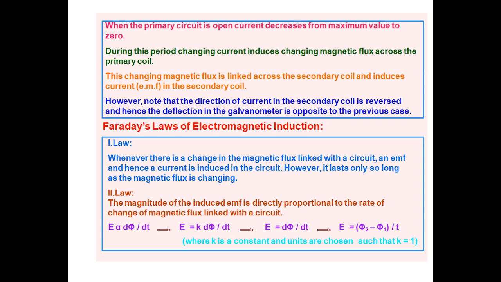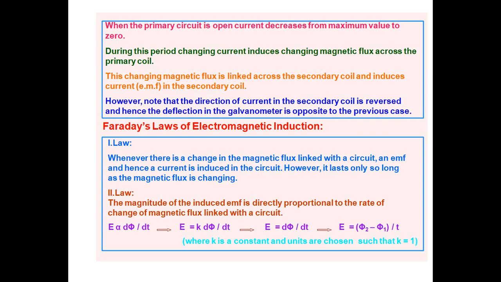So change in magnetic flux is there, then only the EMF is produced in the secondary coil. If change in magnetic flux is there, then only the current is produced in the coil, then only there is deflection in the galvanometer, then only the secondary coil has some EMF. Induced current or EMF is present in a secondary coil when the change in flux is there in the primary coil.